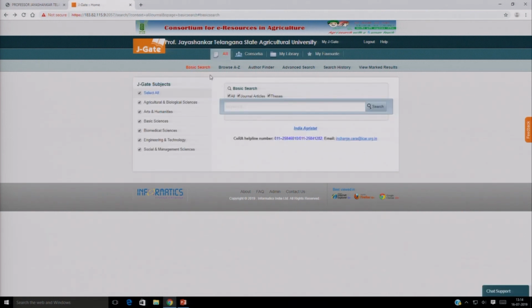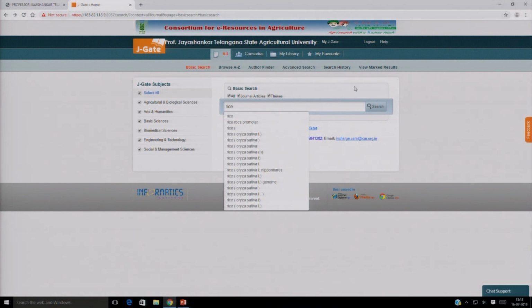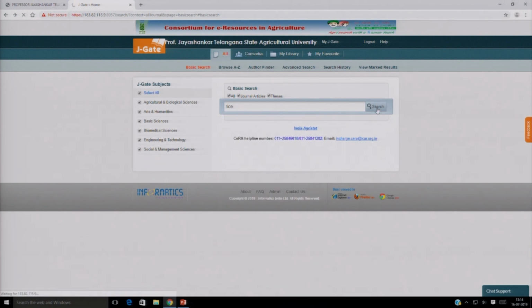Now you can see four types of options are available. One is basic search, where you can search keyword wise and browse what journals are available. Another is author search, where if you want a particular author, you can search for the author here also. Then you have the advanced search also. In basic search, just type the keyword, and we will get the resources available for that keyword. In this portal also you can access the resources.